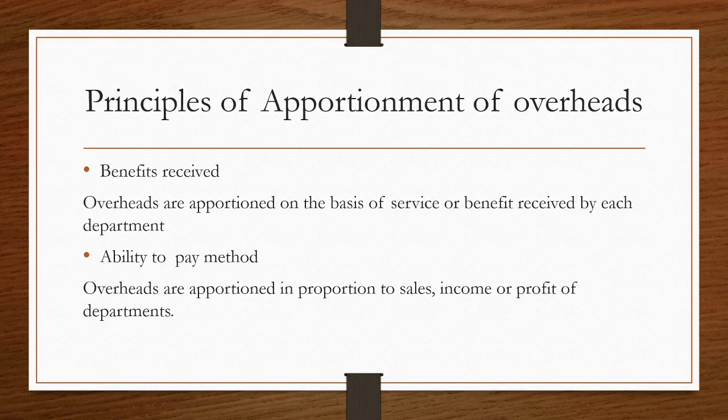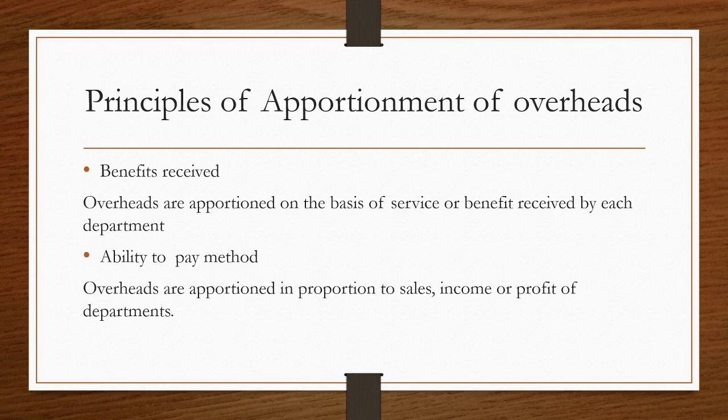There are different principles available wherein we can apportion or distribute the overheads to different departments. The first principle which we can adopt is the principle of benefits received. That is, the overheads are apportioned on the basis of service or benefit received by each department. For example, we have to apportion the electric charges. Based on the light points available at various departments, this can be apportioned or distributed.